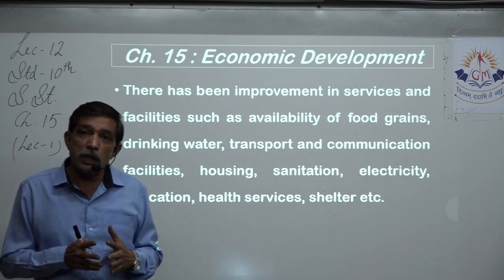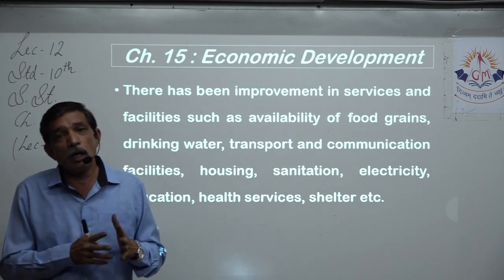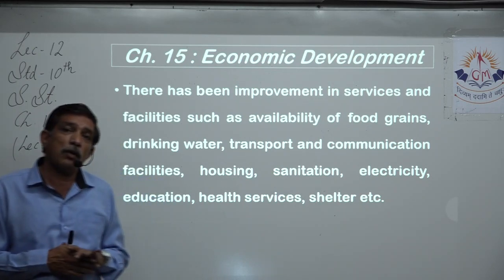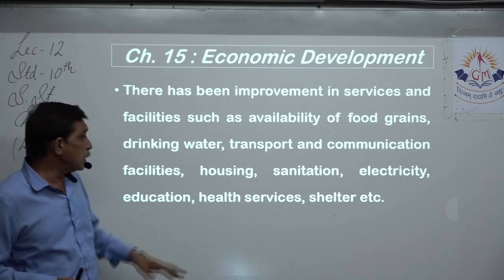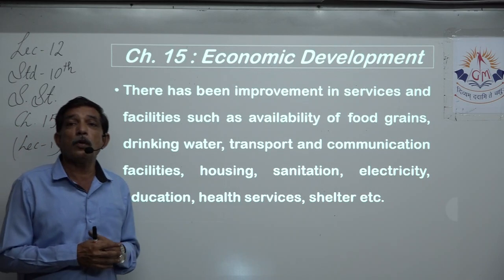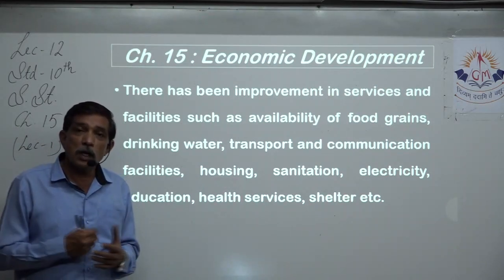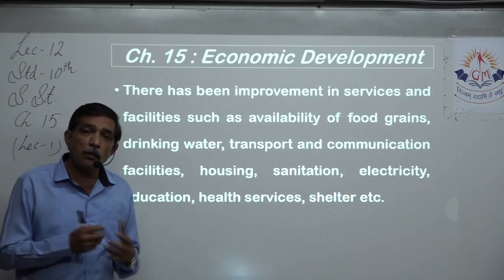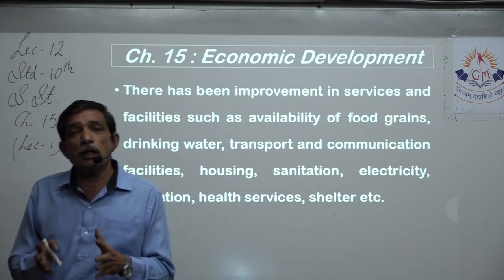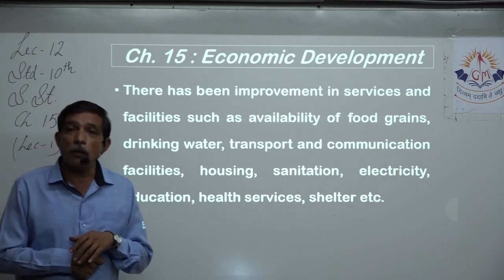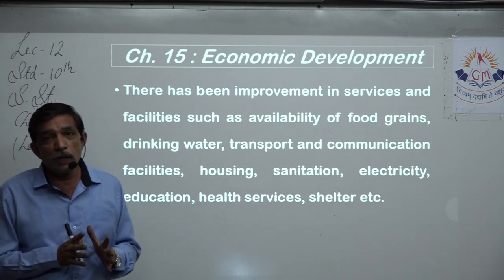In terms of communication also we increased a lot, and today we have enough good speedy transportation and communication facilities. Housing, we improved the housing infrastructure, where the government built low cost houses, so that the people can afford it and they can own a house of their own.